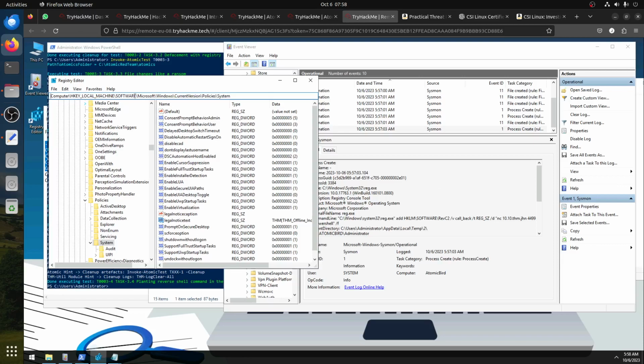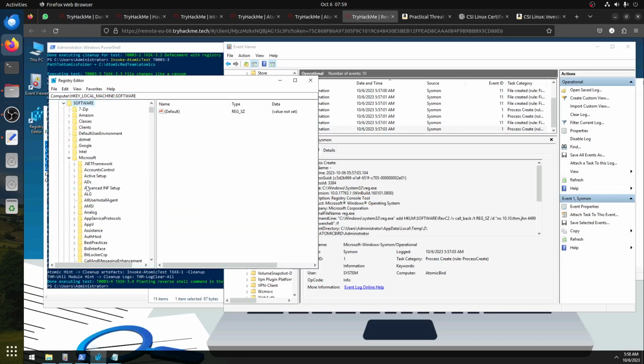Software. Where you had it? Where you hiding? Software. Revision C2. Where is revision C2?